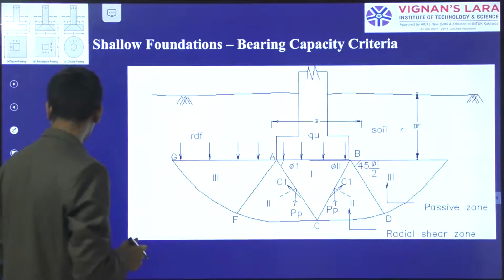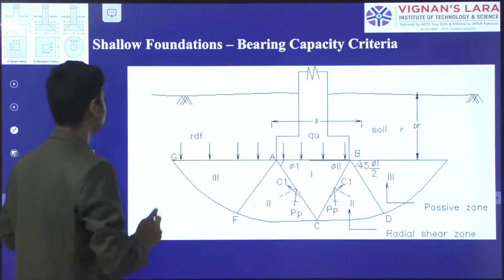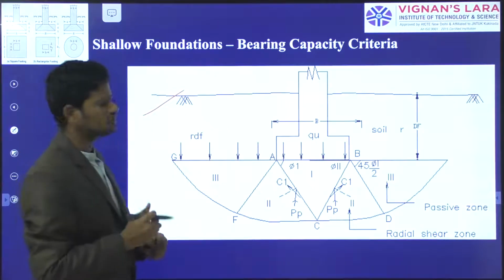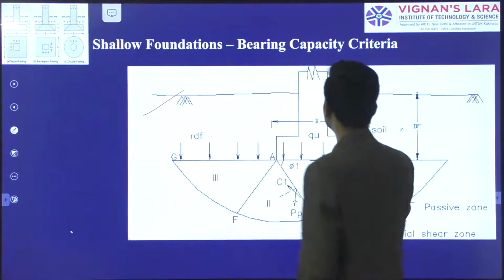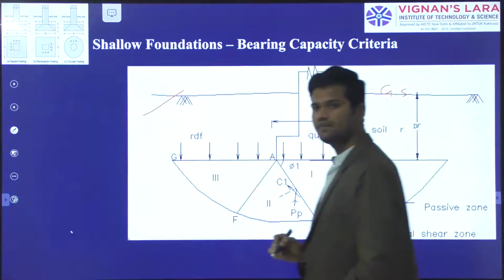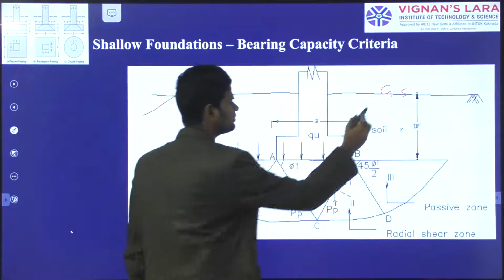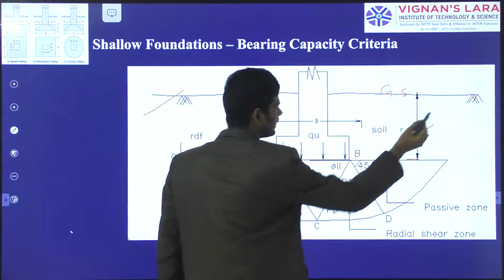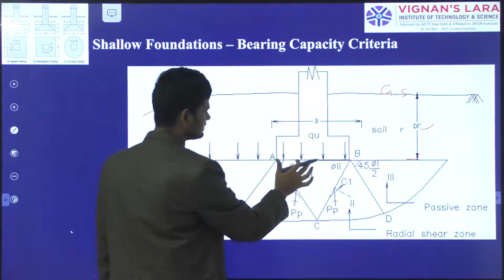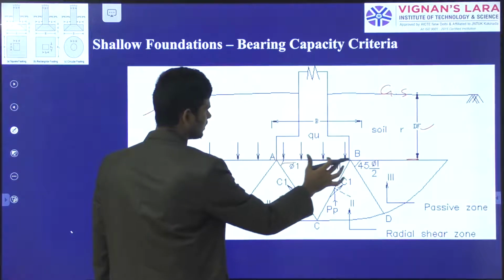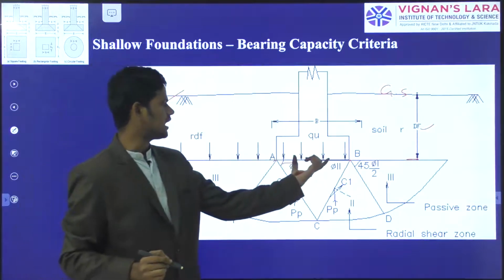Next, I will explain the diagram. In this diagram, this is the example of a strip footing or continuous footing taken by Terzaghi. This is the ground surface, and from this ground surface they constructed a foundation below the ground. From the ground surface up to a certain depth, they consider the depth of the footing or depth of the foundation as Df. And this is the width of the foundation, from point A to point B.